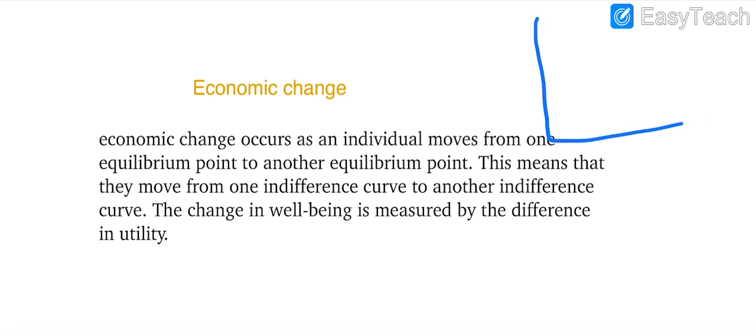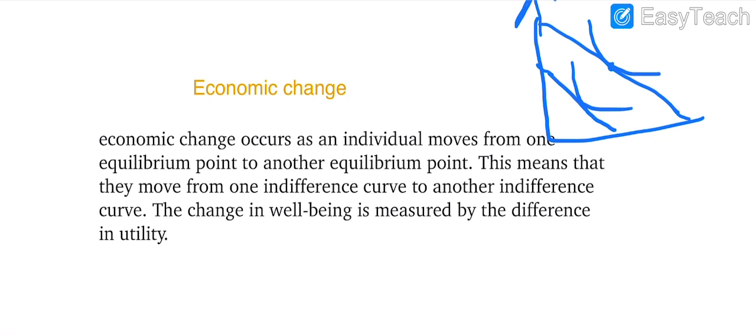Similarly, as you have already discussed, the consumer is in equilibrium when the budget line is tangent to the indifference curve, and when the consumer moves from one indifference curve to another, for example like this, from one equilibrium to another equilibrium, this shows what happens in this change in equilibrium. And if this change in equilibrium is due to an economic factor, this is called economic change, and this change in equilibrium is measured by the difference in utility.